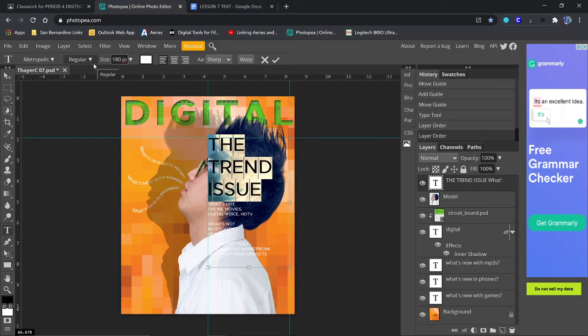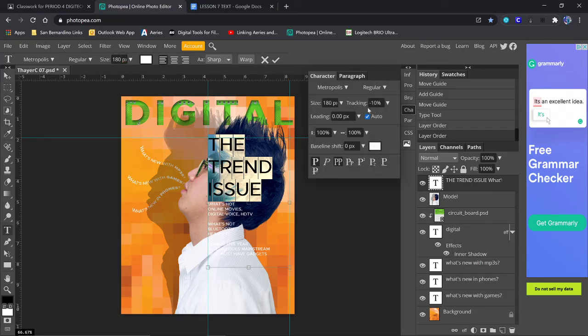Okay. Let's make our style regular. And then we're going to go in the character, and we're going to change the tracking to 0. And we're going to adjust the leading. We're going to make the leading at 140. Now watch what that does. It squishes it all together. So basically the space in between the lines.